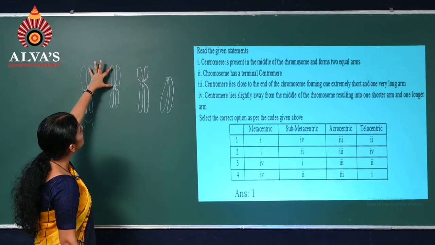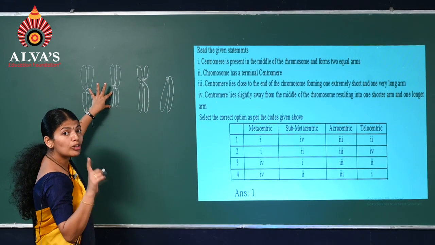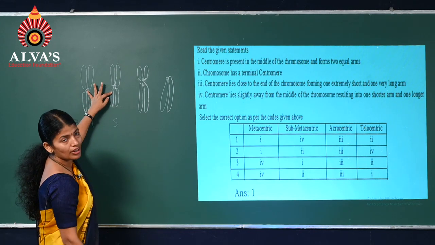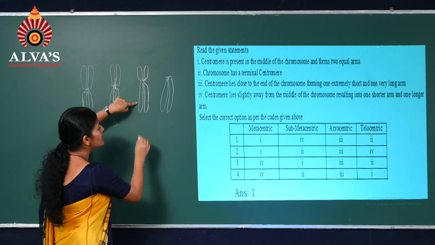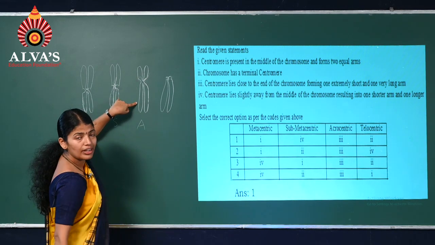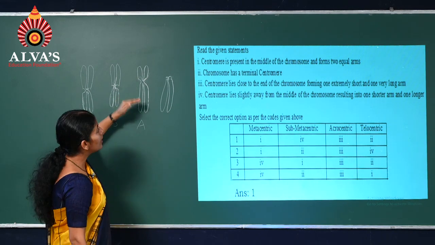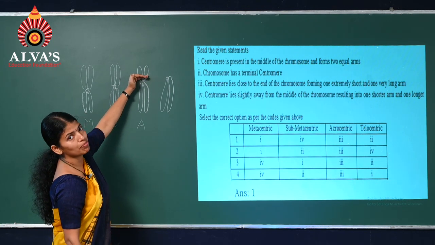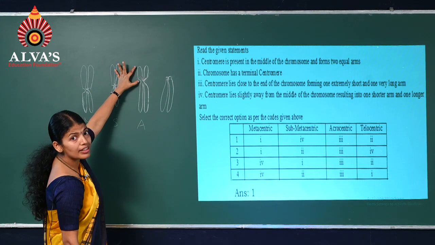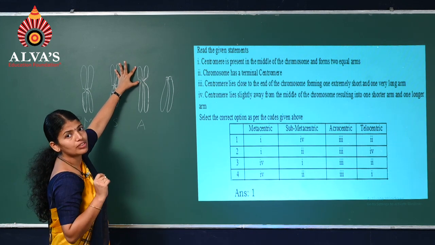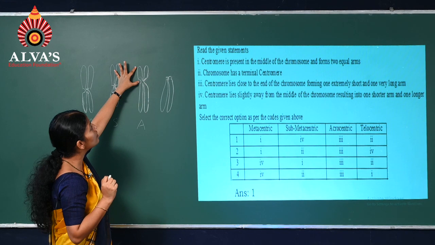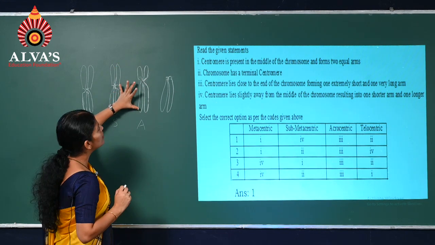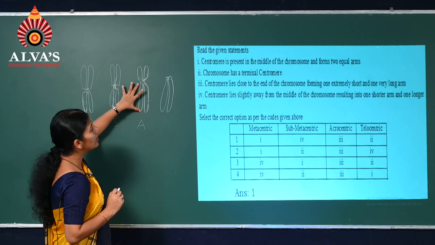You can see the difference in the lengths, but not much. So this is submetacentric. Coming to this, it's the acrocentric. In the acrocentric, it's close to the tip but not at the tip. So the lengths of the arms will be different, in the sense that one will be extremely short, the other long enough.